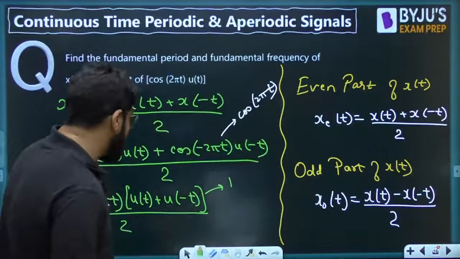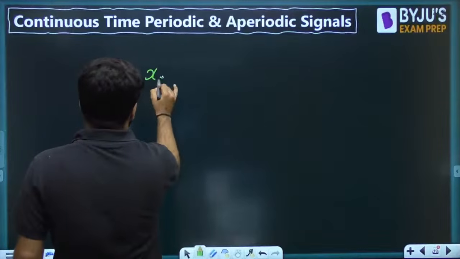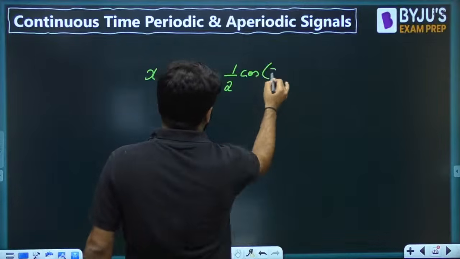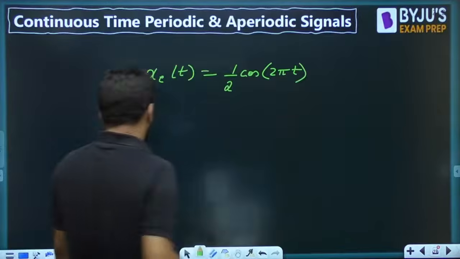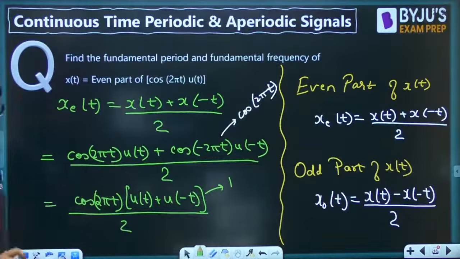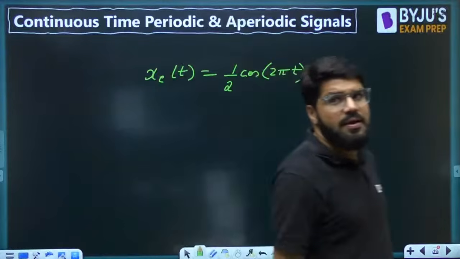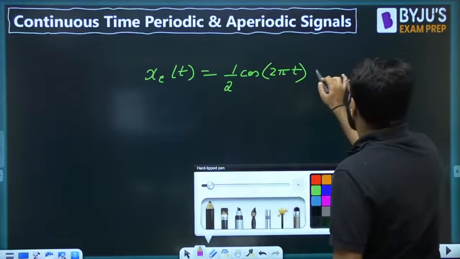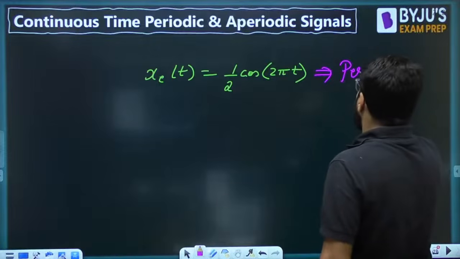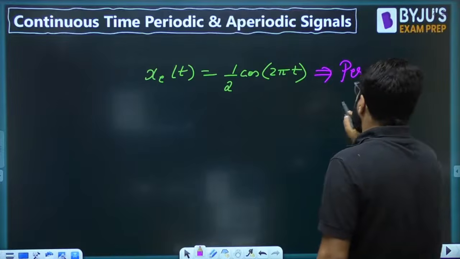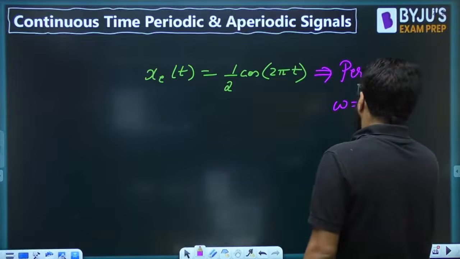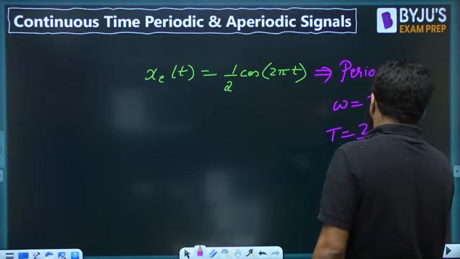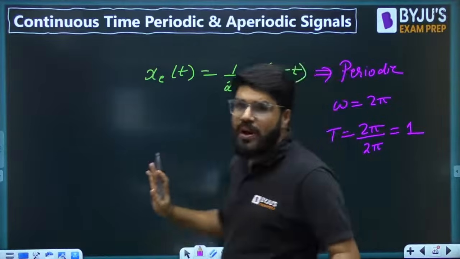Eventually I can say that the even part of the signal is nothing but half cos of 2 pi t, since u(t) + u(-t) is equal to 1. And the signal half cos 2 pi t, we all know, is periodic. This is of the form A cos omega t, and the fundamental frequency is 2 pi. The time period is given by 2 pi by omega, and the time period is equal to 1.